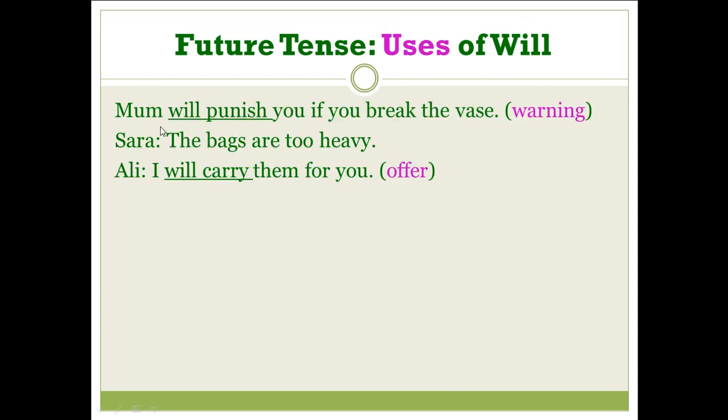The second one: Mom will punish you if you break the vase. This is a warning. I am warning you that if you break the vase, Mom will punish you. The next one, offer. Sarah is talking to Ali. Sarah says, the bags are too heavy. Ali says, I will carry them for you. This is an offer. He is offering to carry the bags for Sarah as she said the bags are too heavy.